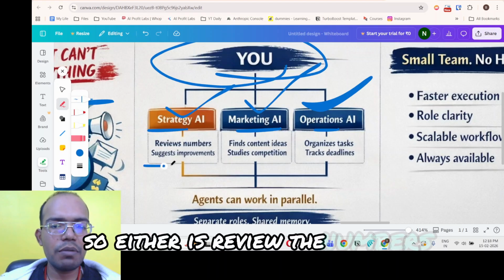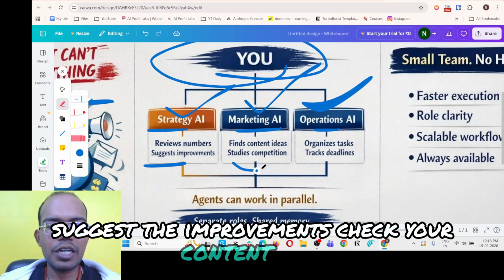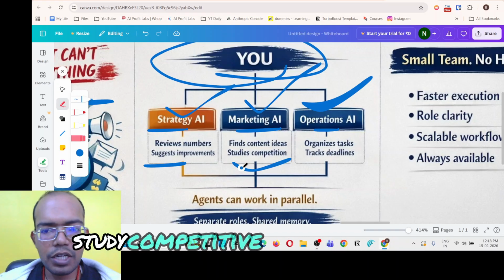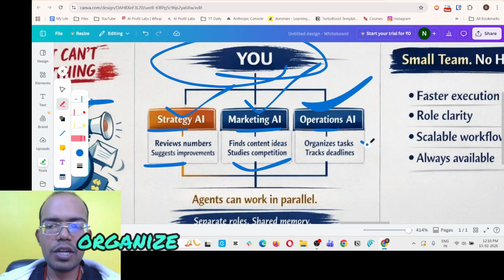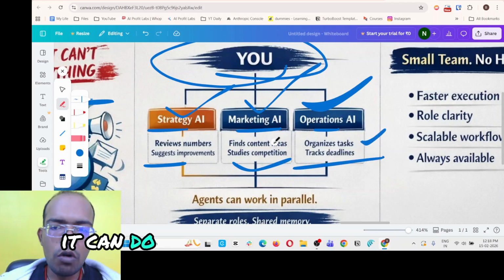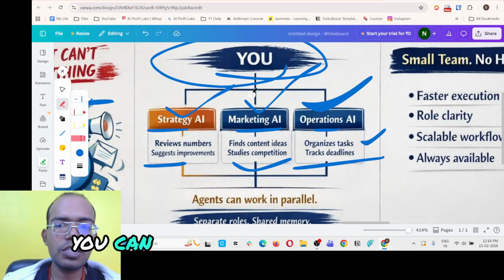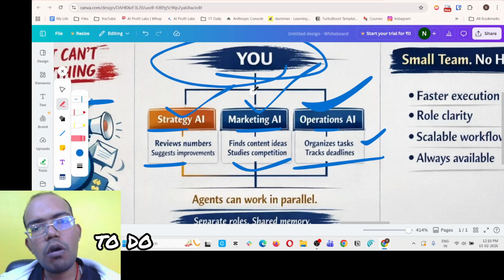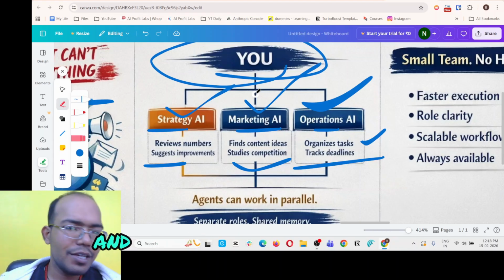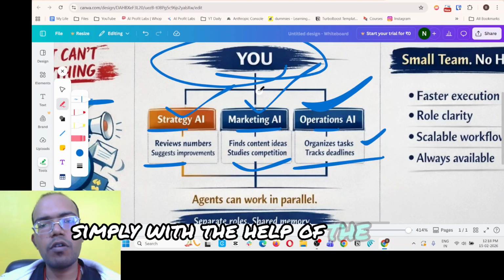Whether it's reviewing the numbers, suggesting improvements, checking your content ideas, or studying competitors, right? Organizing tasks, tracking deadlines. It can do all of that for you. And instead of hiring multiple people in your company, you can simply use OpenClaw to do all of that for you, and you can run your business simply with the help of OpenClaw.